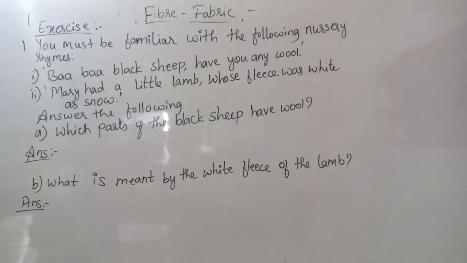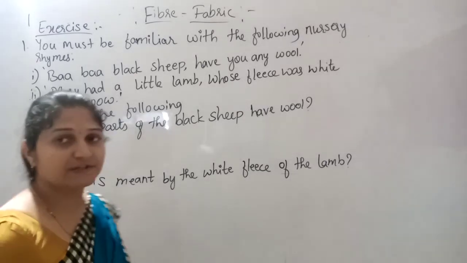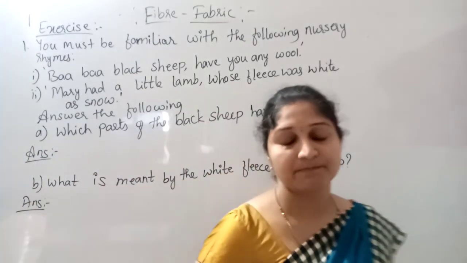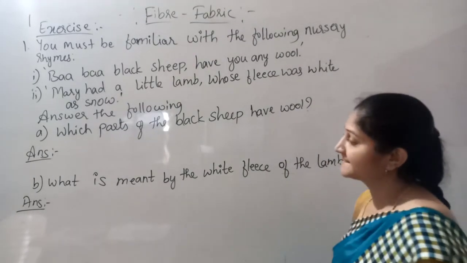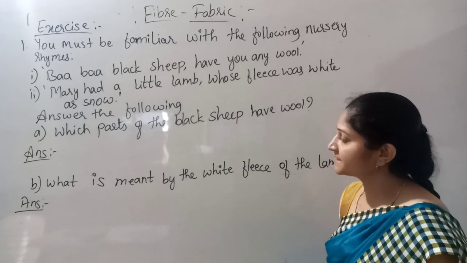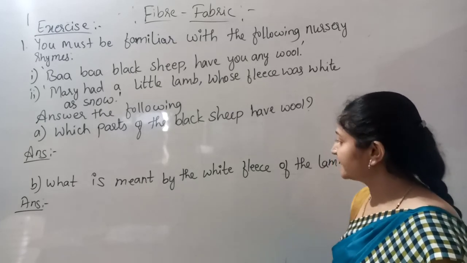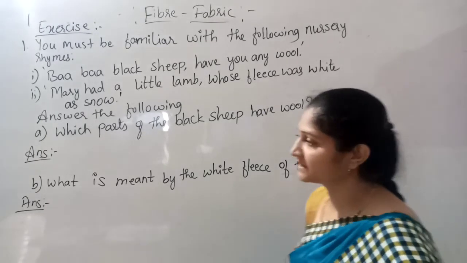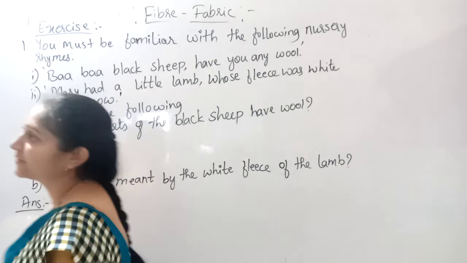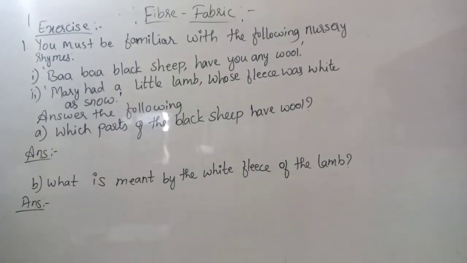On the basis of these two rhymes, the questions are as follows. Which part of the black sheep has wool? That is the first question. Then the second question is, what is meant by the white fleece of the lamb? So here we have to write the answer for these two questions.